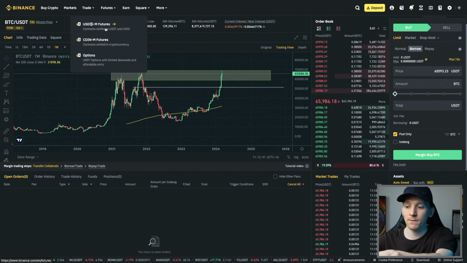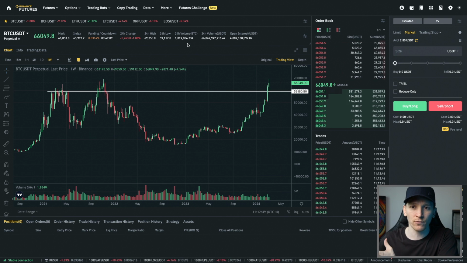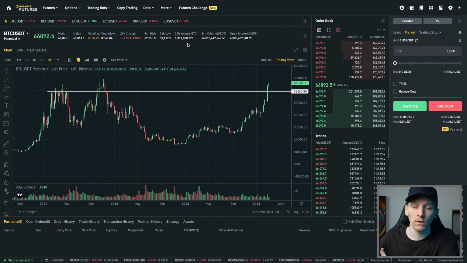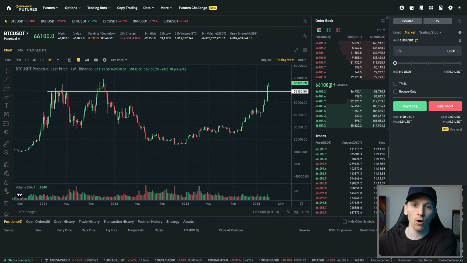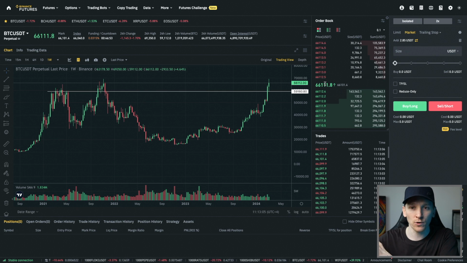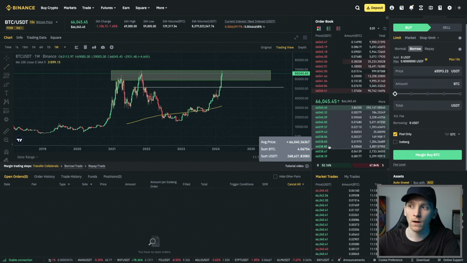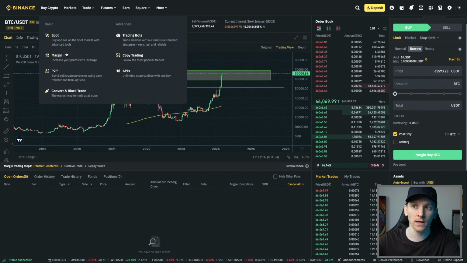With futures, it's completely different. Futures are a different market. They're a derivative market. And this is a product, a synthetic product, which tracks the price of cryptos. So you're not buying crypto at all. What you're doing is just trading the price with someone else. So you're speculating, going long or short, and the price of this is the same as other cryptos, but you're not buying crypto here. So with futures, what you're doing is taking synthetic positions on crypto prices. With margin, what you're doing is borrowing actual money to buy and trade actual crypto.